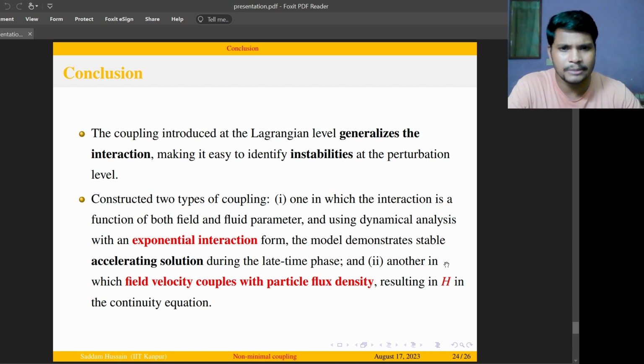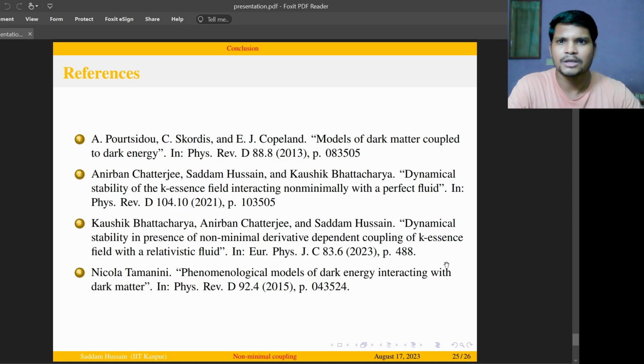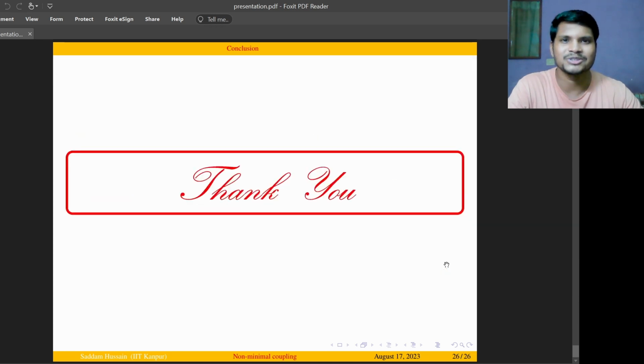We have constructed two types of coupling. In one, the interaction is a function of both the field and fluid parameters, and using dynamical analysis with an exponential interaction form, the model demonstrates a stable accelerating solution during the late-time phase. In the other, the field velocity couples with the particle flux density J mu, resulting in the Hubble parameter in the continuity equation. We have added some references for additional study of this field with the derivative coupling and the kinetic coupling we have explored. So thank you very much.